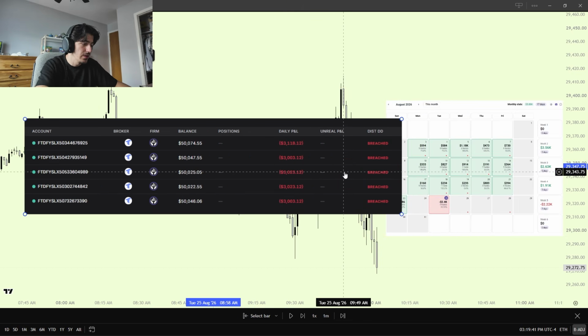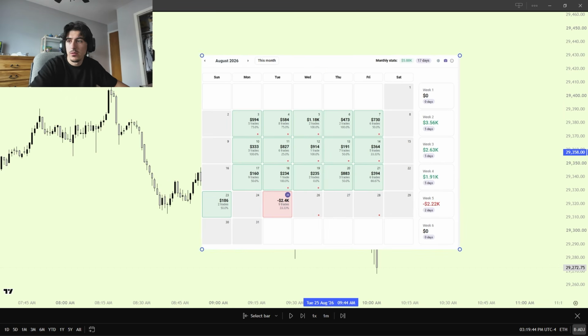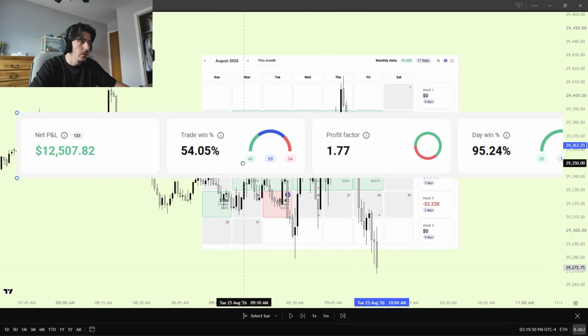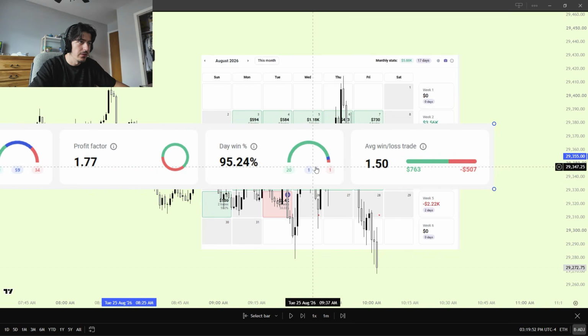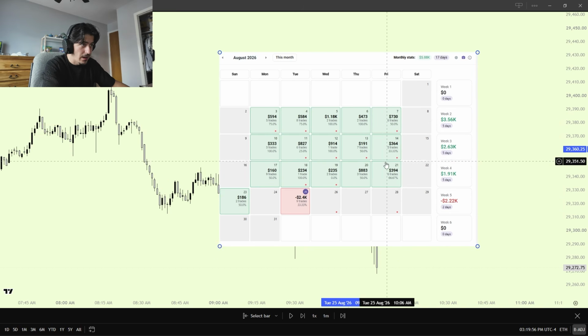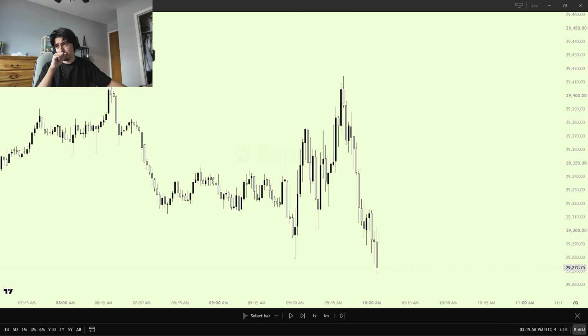Okay, so breached. This was the P&L counter, and then this was my final win rate with the accounts. Win rate 54%, profit factor, win percentage, and stuff like that. So you can see we literally did not lose a day until that day, and we blew the accounts. Now I won't go over that because I talked about it on Instagram, and it doesn't really matter. I'll explain it at the end of the video.